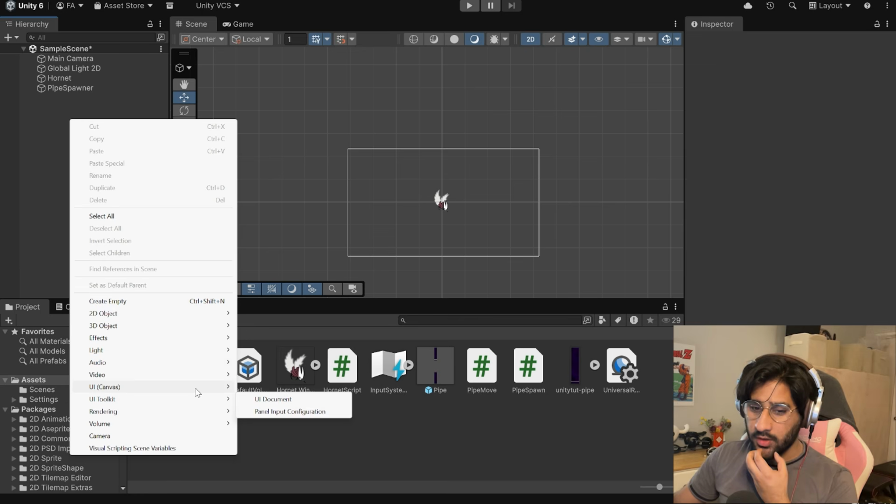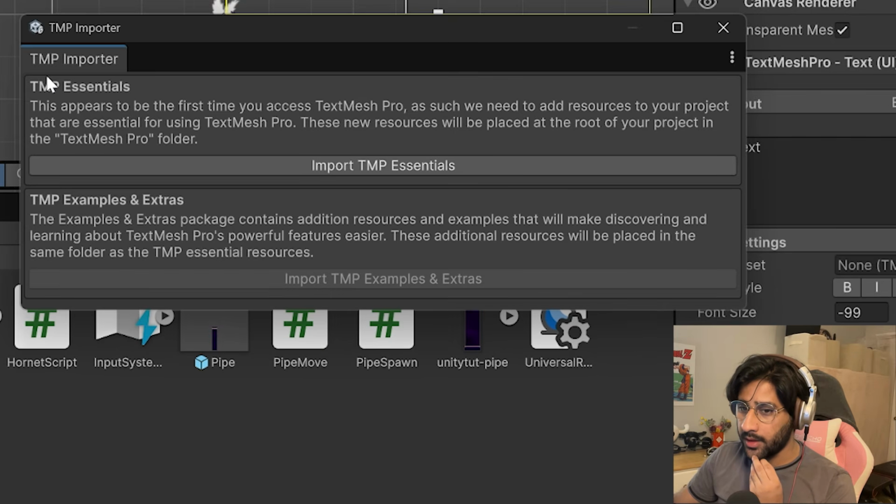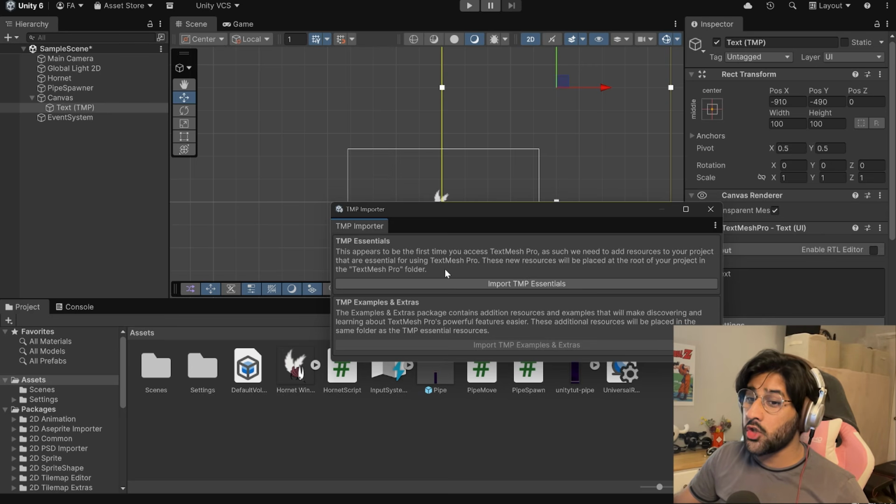I'm guessing we just go canvas for now because these are all the things I need, and I think I just need text to display a high score, right? Whoa, TMP? Isn't that a gun? What's going on? This appears to be your first time you access Text Mesh Pro. As such, we need to add resources to your project that are essential for using Text Mesh Pro. Okay, sure, yeah, do it.